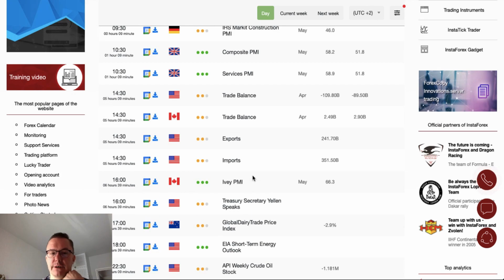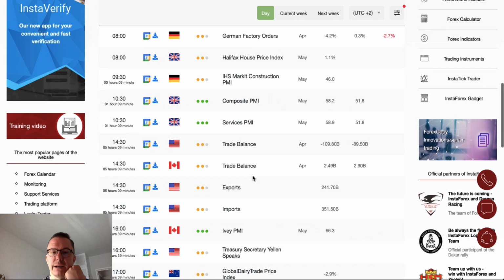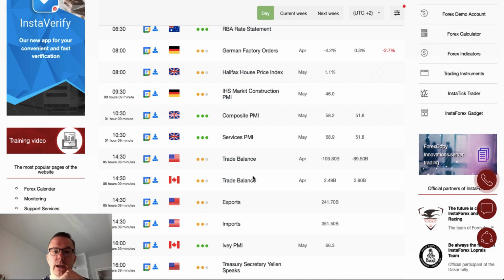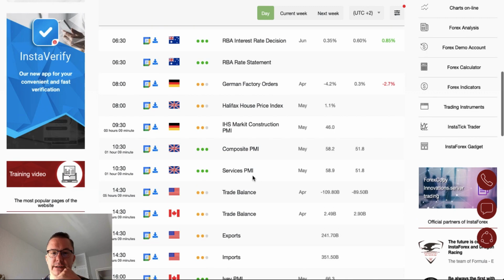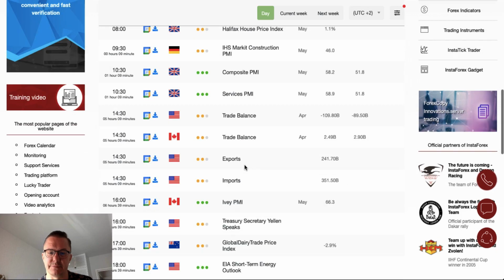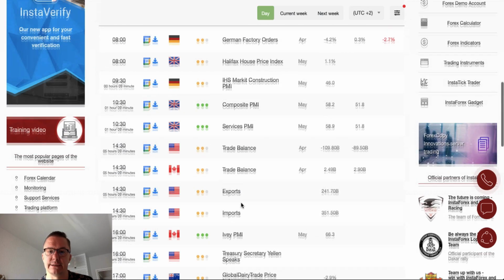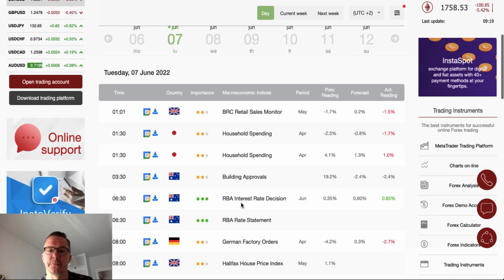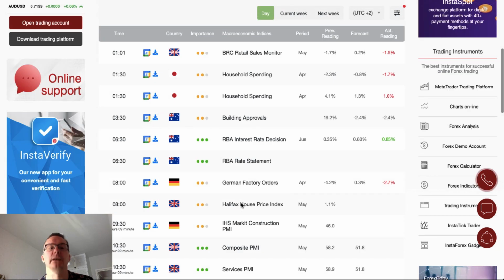It looks like we might have kind of a dynamic day today, and this is the day that most of the traders have been waiting for. We got the interest rate decision, we got some composite and services PMI, Ivey PMI and stuff like this, so it should be a good trading day. First, let's take a look at the Australian dollar.